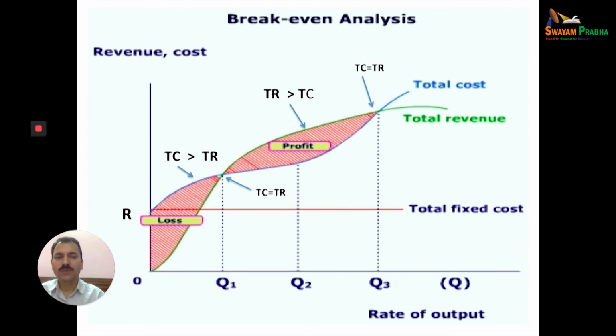So hopefully you are able to understand this diagram. What is break-even? Break-even means no profit, no loss. So there are two break-even points, here and here. But the producer should produce up to Q3 quantity.